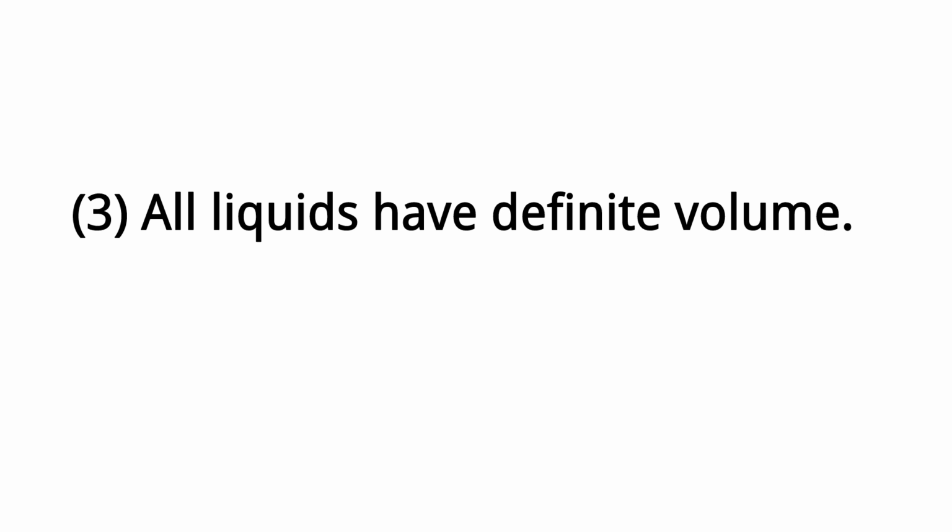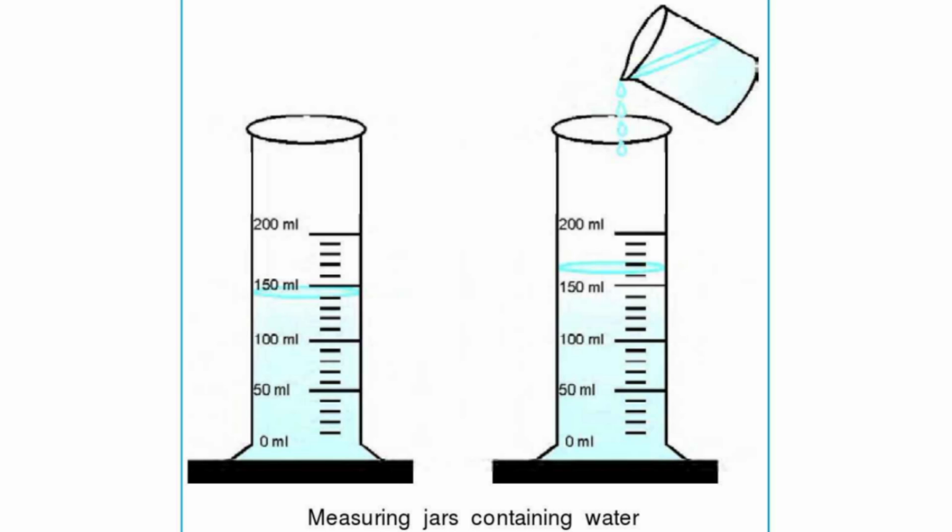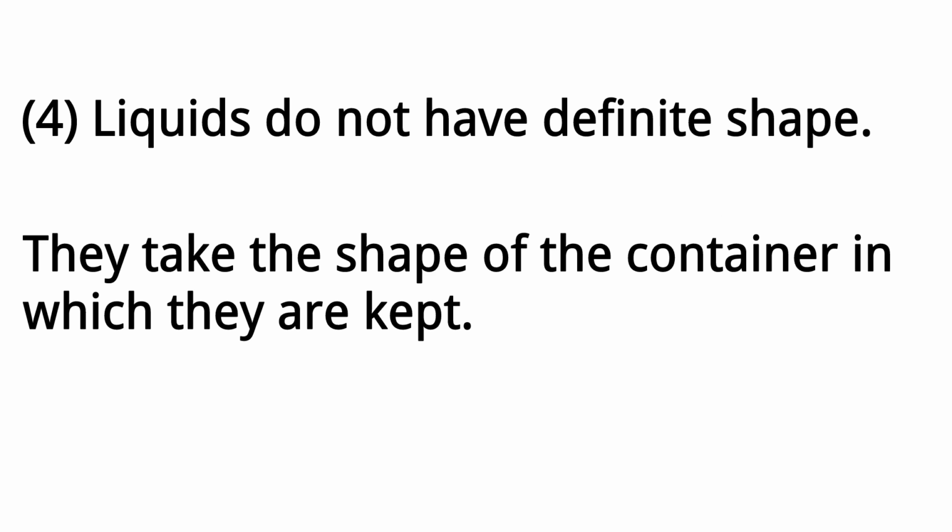3. All liquids have definite volume. Take a measuring jar with some water in it. Take the reading coinciding with the upper surface of water. Pour a little more water. The level of water rises. Take the reading again. The difference in the readings is the amount of water poured into the jar the second time. This shows that a liquid has a definite volume. 4. Liquids do not have definite shape. They take the shape of the container in which they are kept.